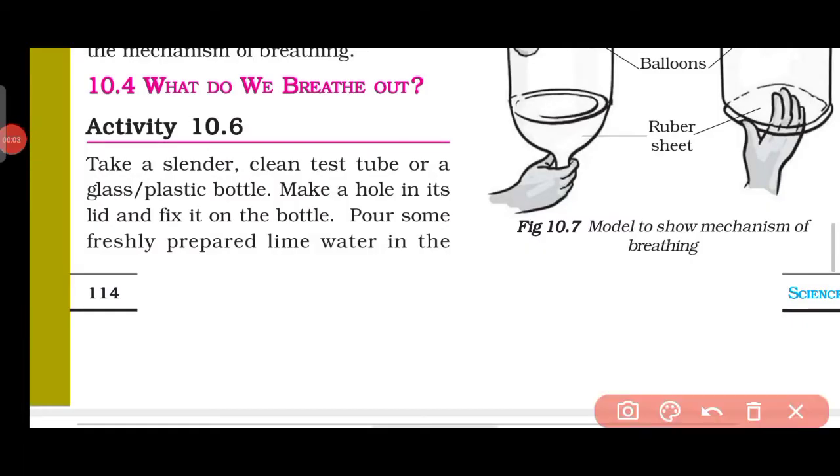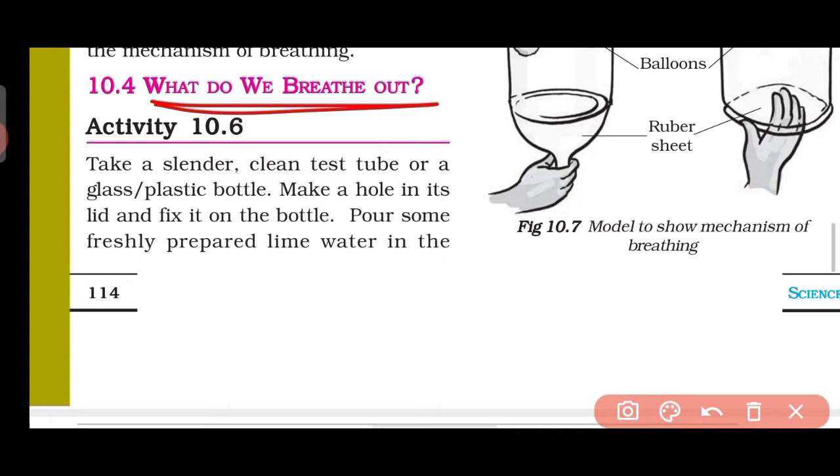Okay, now the next topic is: what do we breathe out? We have seen that whatever we breathe in, our body actually requires oxygen. But there is not only oxygen in the air. Yes or no? The air is a mixture of some gases. There are more gases than oxygen in the air, like carbon dioxide, and a huge amount of nitrogen. Some other gases are also there.